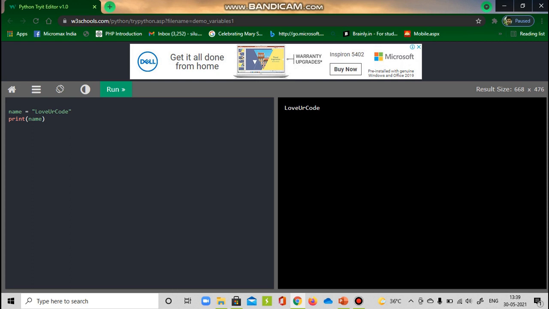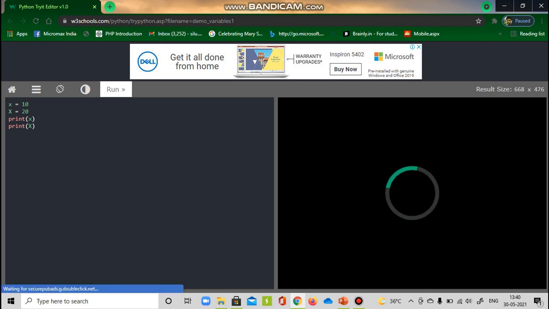Now let's see if Python is actually case sensitive. So let me declare a variable x and assign it a value 10, and then declare a variable capital X and assign it a value 20, and then I'm trying to print the variable small x and then the variable capital X. So when you execute this, you will get the output as 10 and 20 because Python would treat small x and capital X as two different variables. Yes, and this is the expected output.